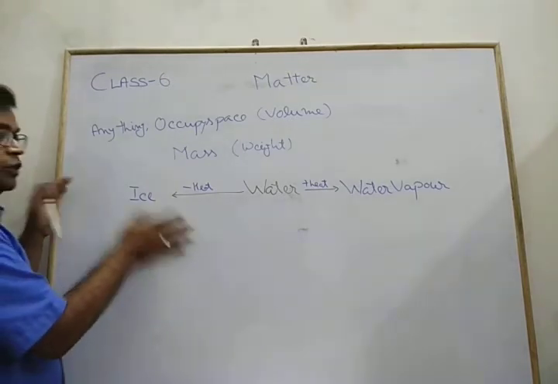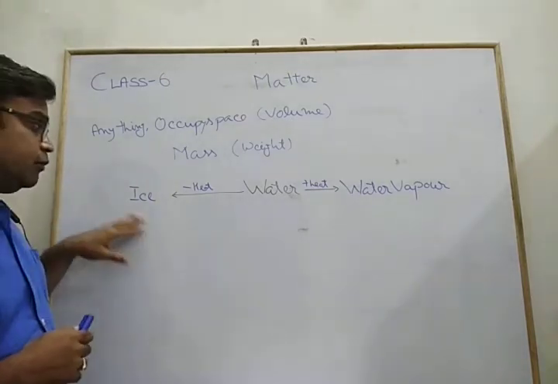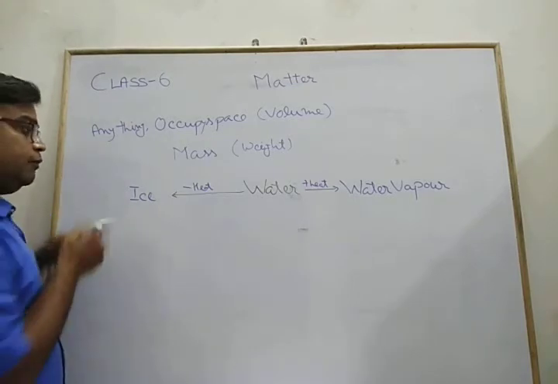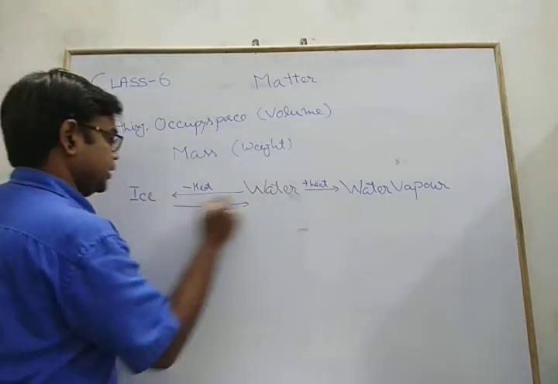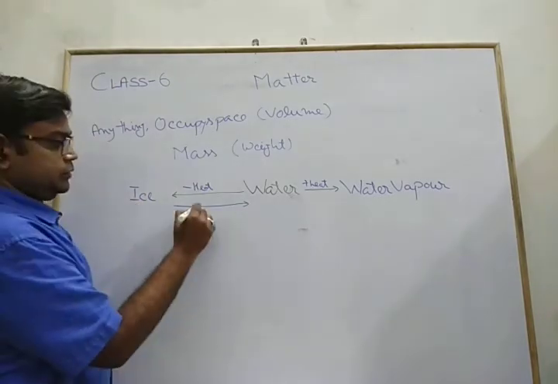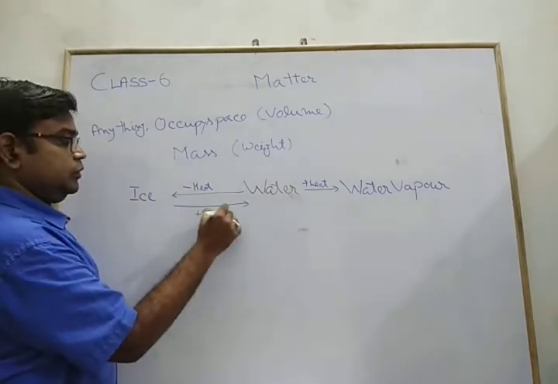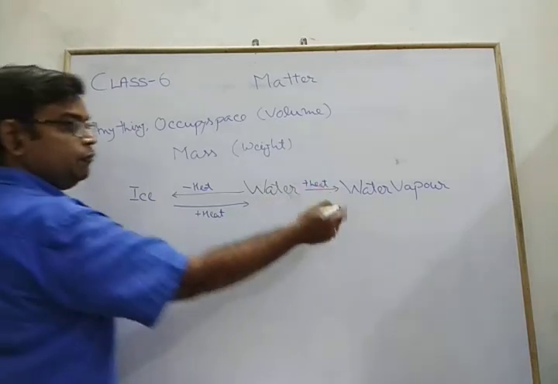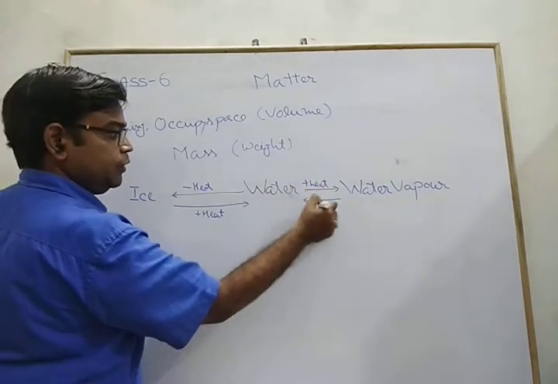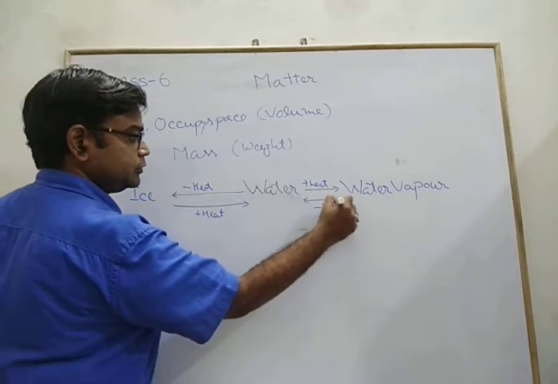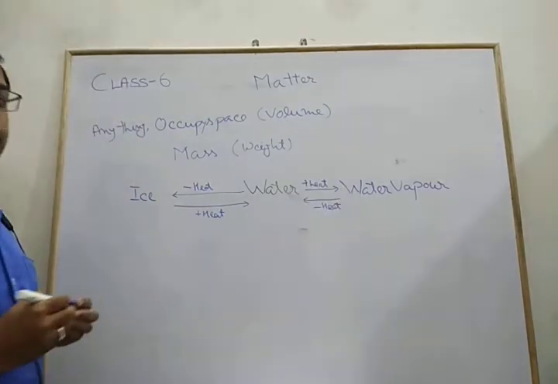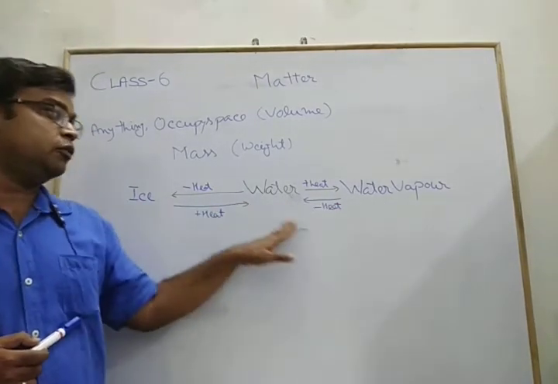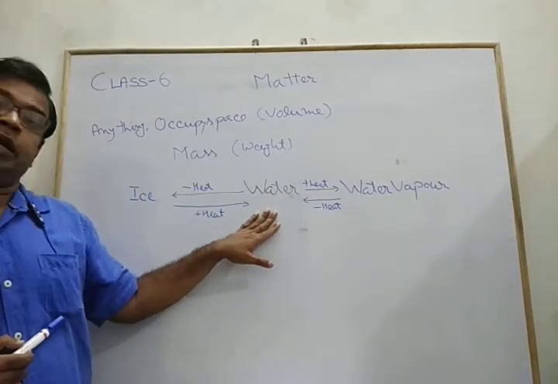So this is the first part. For the second part, if we reverse the process, that is, if we add heat to ice, we obtain water. And if we decrease the heat of water vapor, again we obtain water.